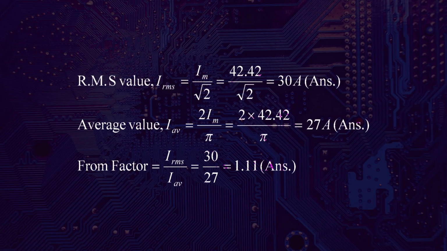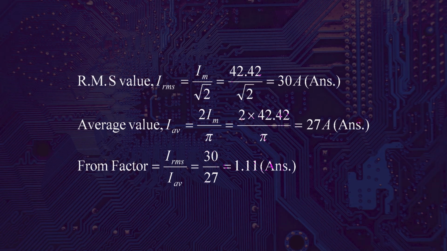Now we have to find out the RMS value. As you know, the formula of RMS current can be written as Im divided by root 2. And what is the value of this maximum current Im? It is 42.42 divided by root 2, so it comes to 30 ampere. Now you have to find out the average value, that is I average. I average can be written as 2Im divided by pi. And what is the value of this Im? The value of Im is 42.42. Just put the value of Im in this equation, so you will get the average value, I average, equal to 27 ampere.